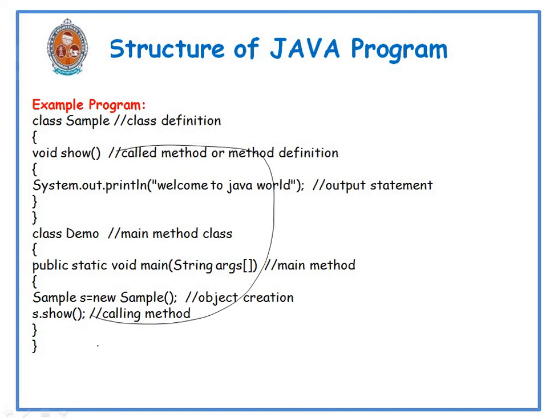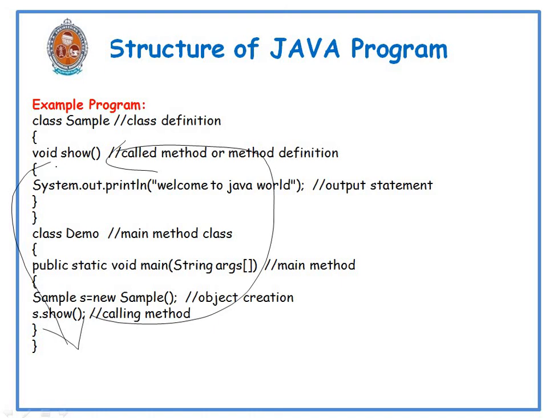After that, whatever task is defined inside the called method is done, and again the control goes back to the calling method. This is the scenario that happens behind the program. It performs the task defined by the called method, and after that the control goes back to the calling method.